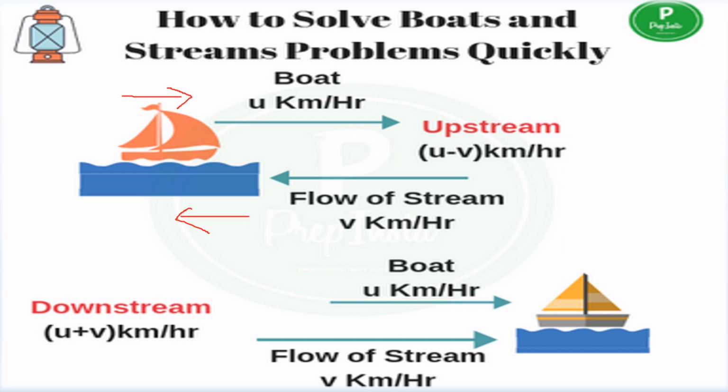And in the next one, downstream speed, the flow is moving in this direction and the boat is moving in the same direction of the flow. It becomes a downstream speed. The speed becomes speed of the boat plus speed of the stream. And upstream speed is equal to speed of the boat minus speed of the stream.